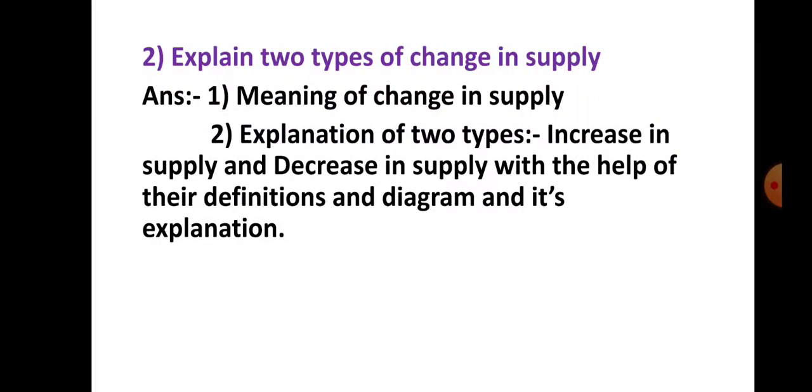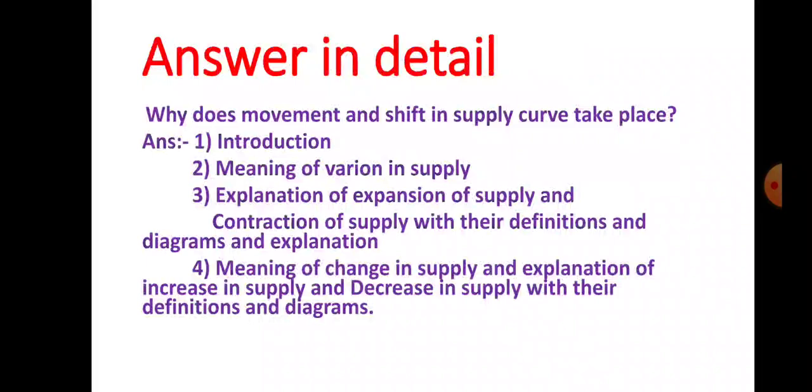Let us see the second question for 4 marks. Explain 2 types of change in supply. How to write down the answer to this question? Number 1, you have to explain the meaning of change in supply, and number 2, explanation of 2 types, increase in supply and decrease in supply, with the help of their definitions, diagram, and their explanation. Then only you will get 4 out of 4 here.